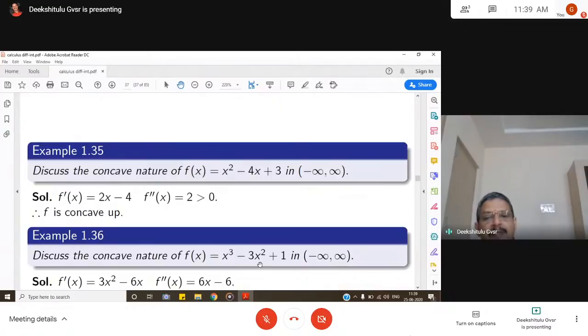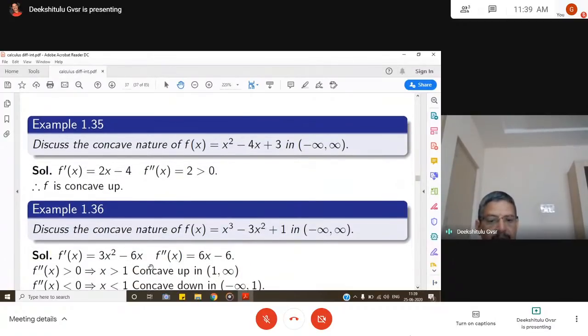So f of x is x cube minus 3x square plus 1. F dash x is 3x square minus 6x. So find the second derivative. F double dash x is 6x minus 6. So concave up, the condition is f double dash x greater than 0. So when 6x minus 6 is greater than 0, that means x is greater than 1. Whenever x is greater than 1, f double dash x is greater than 0, or f of x is concave up in the interval 1 to infinity.